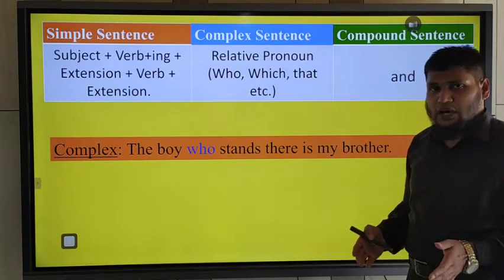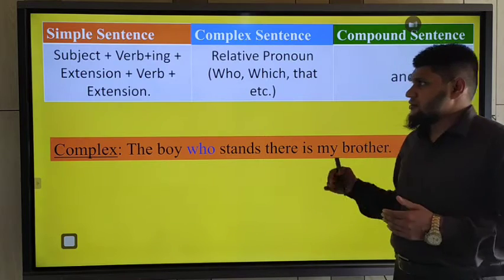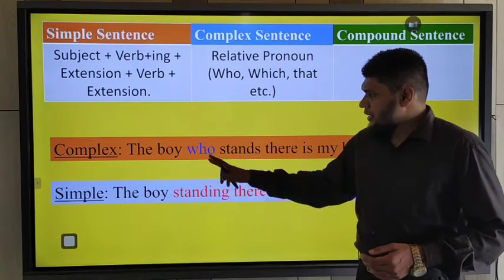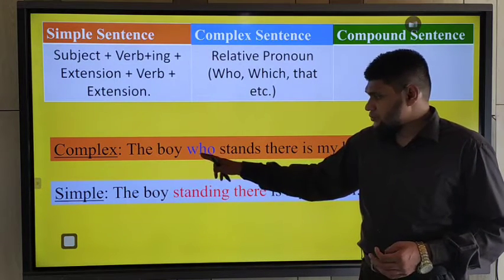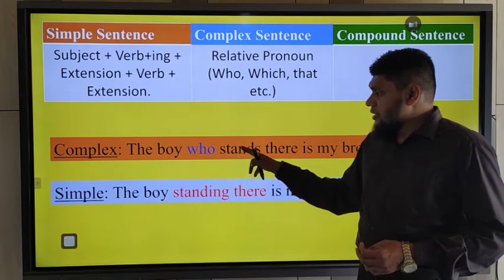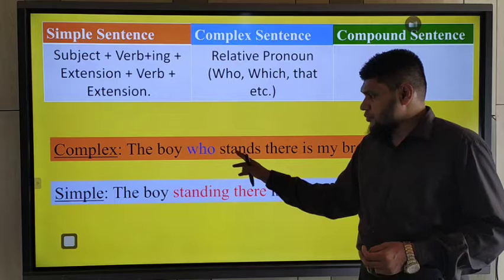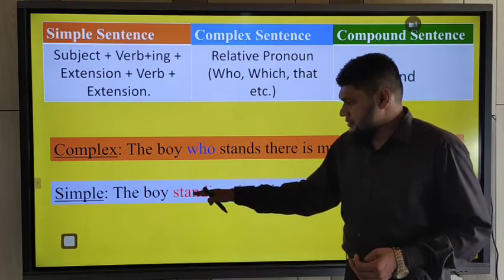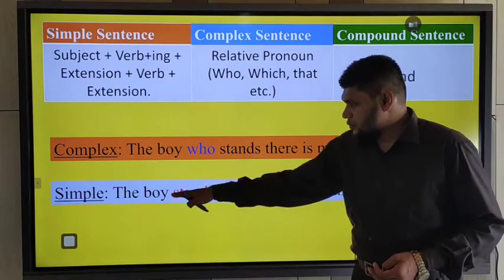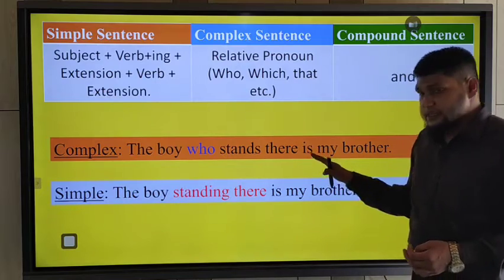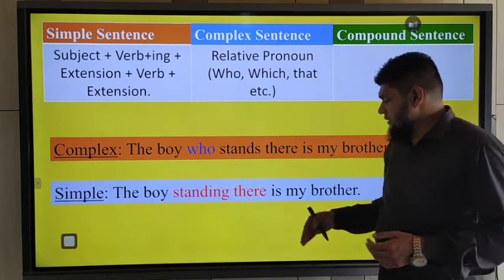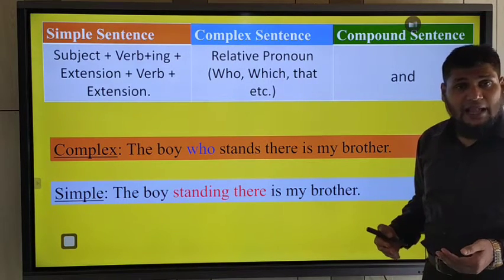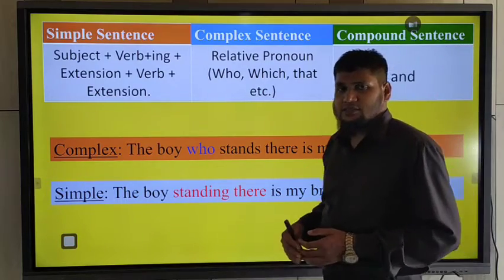subordinate clause. So if you want to change it to a simple sentence, at that time you should use the subject, the boy, and you should not use the relative pronoun here, and you should use the ing form of the verb after the relative pronoun. Stand just means standing, and the extension there becomes a phrase, standing there. The boy is standing there. In this way you may be able to change a complex sentence to a simple sentence.